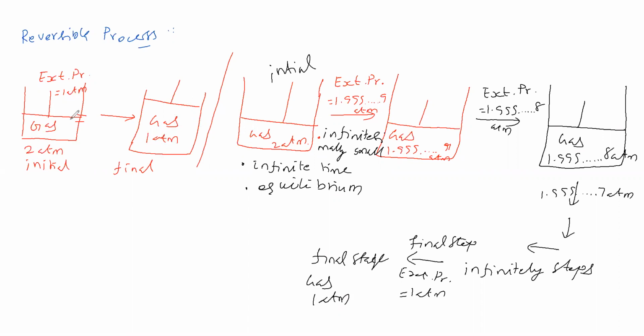What is the difference between this and this? Initial is the same, final is the same, here expansion, here also expansion, but this is a single step process. This process is called an irreversible process.